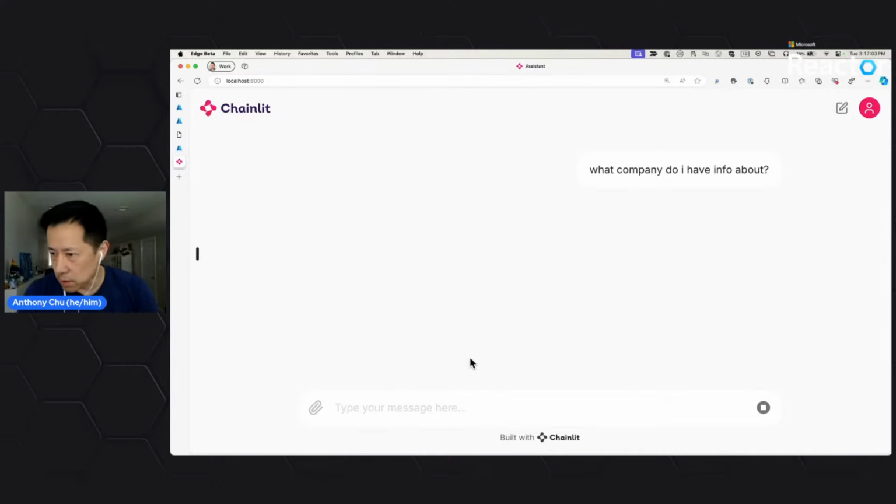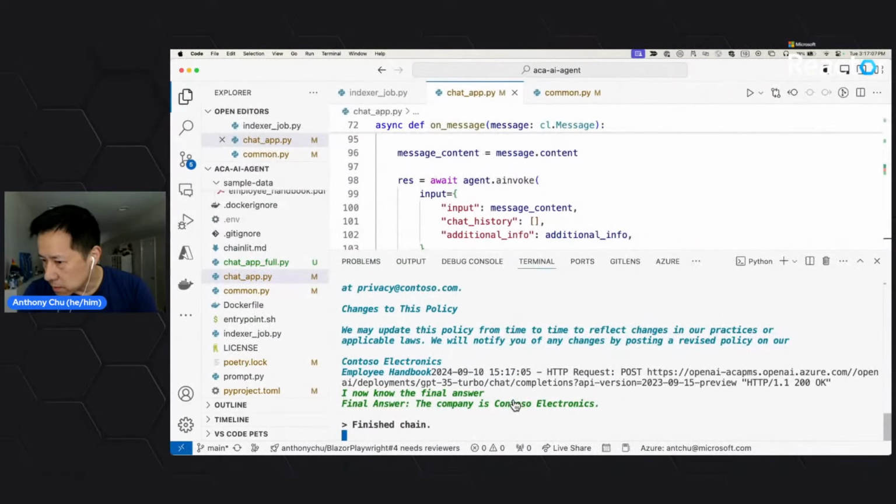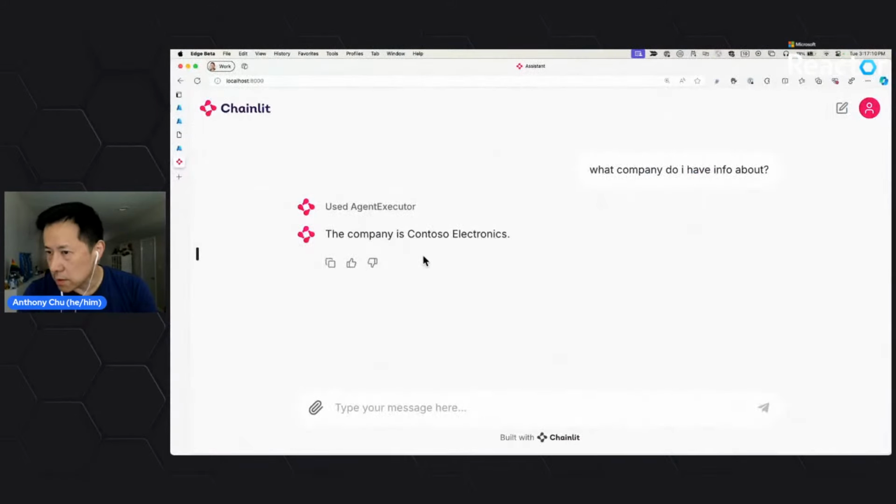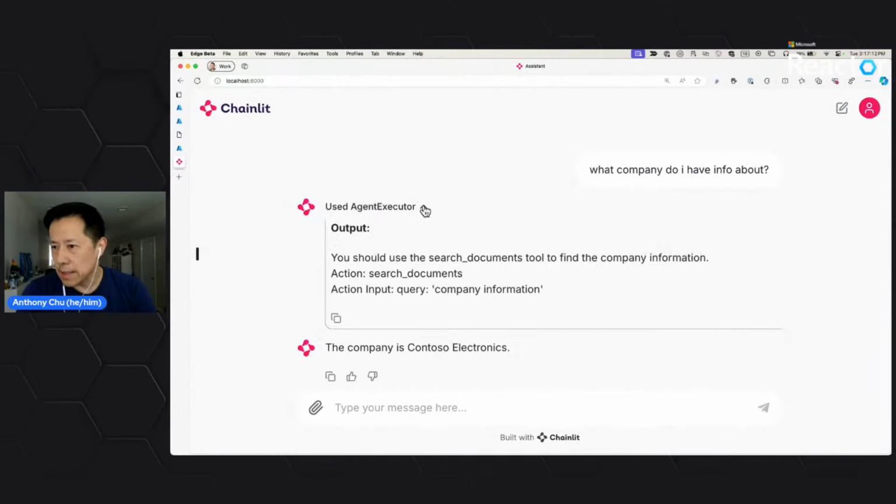And hopefully it's doing something. Let's take a look at, yep, it did. Oh, there it is. So it gave me the answer. And you can see that it decided to use the search documents tool, basically the retriever tool that I gave it. Well, it's really the only tool that it has access to.